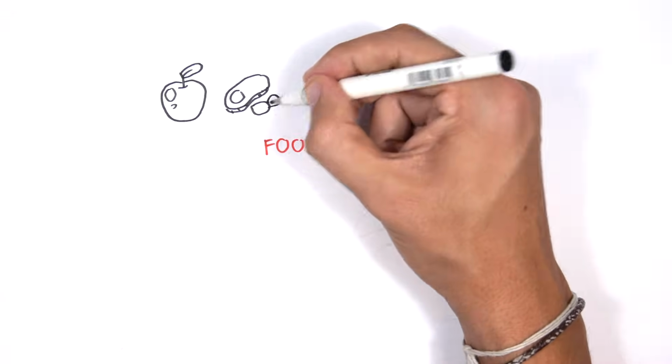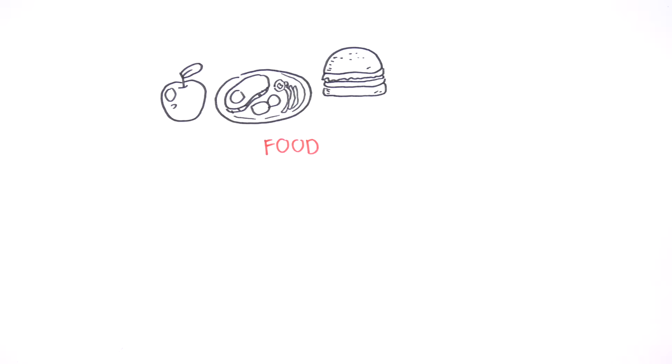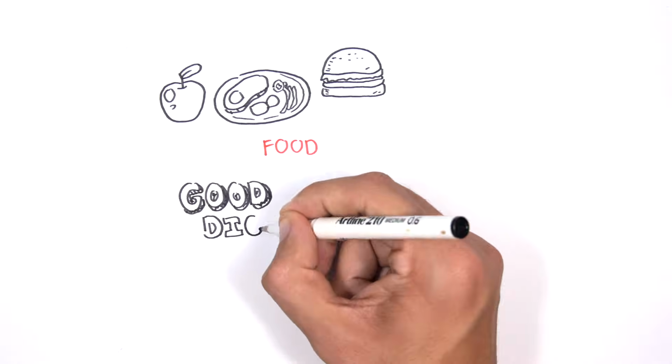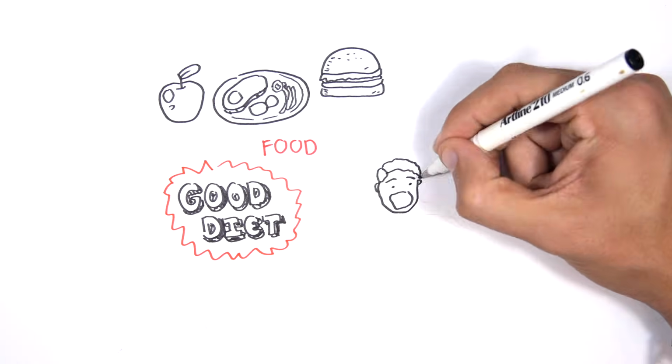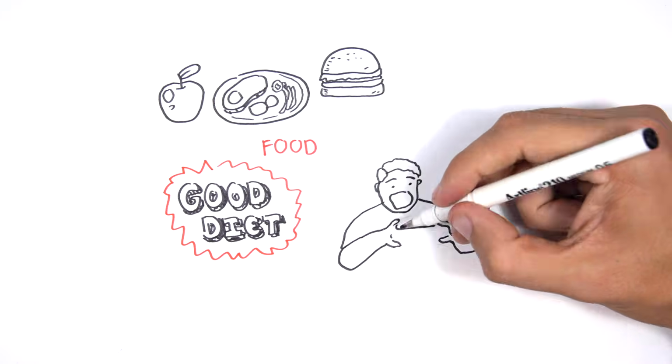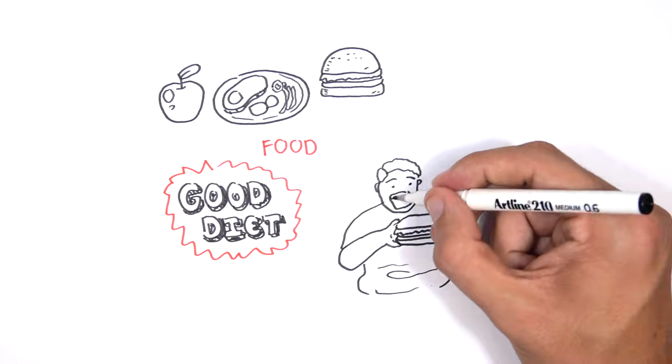Food. Food is a basic life necessity. Many people worldwide do not have access to proper food, resulting in poor diet and poor health outcomes. A good diet and adequate food supply are central for promoting health and well-being. However, overeating is also a health issue. People that indulge in unhealthy eating habits are at risk of developing certain diseases.